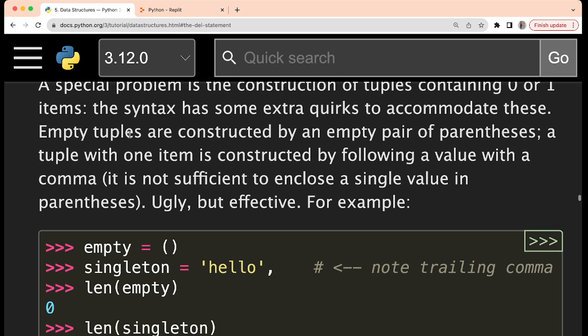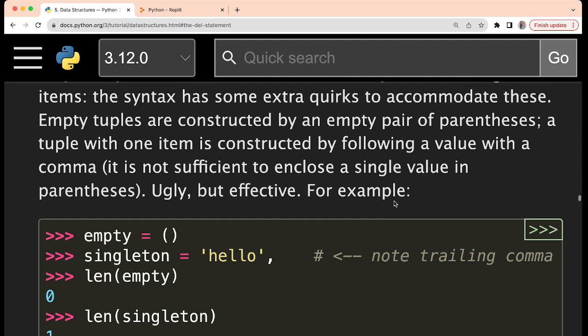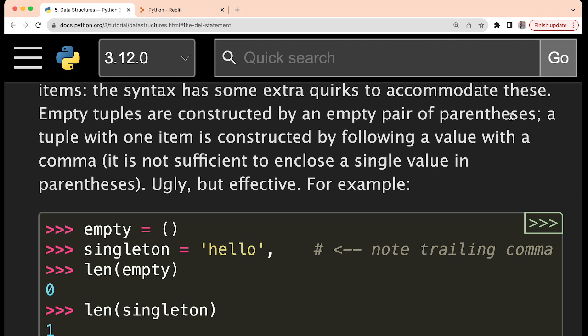Empty tuples are constructed by an empty pair of parentheses, as you can see in the first example. Empty is equal to, you keep empty parentheses, and by this an empty tuple will be created. Okay, and now a tuple with one item.